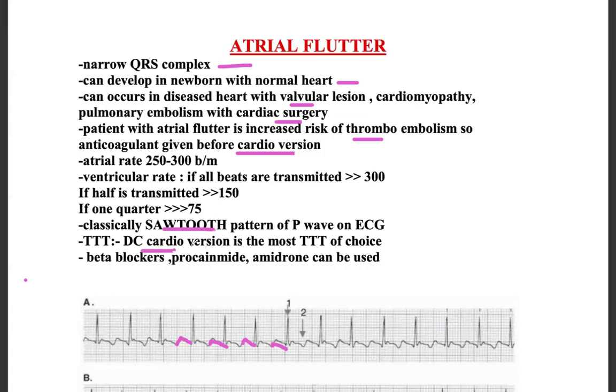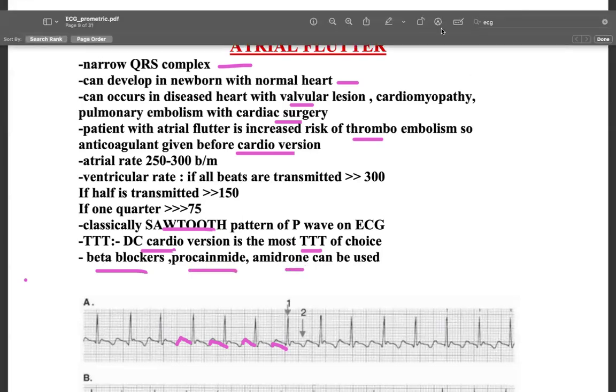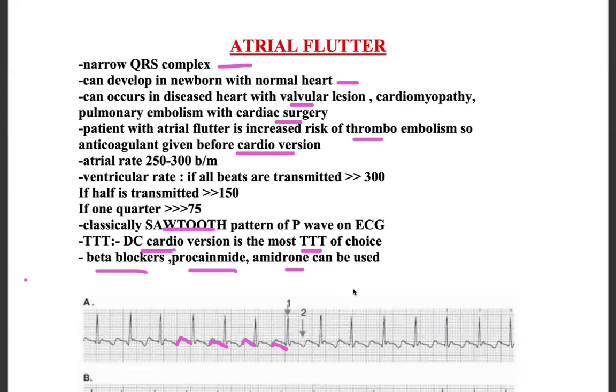Treatment, DC cardioversion is the most important treatment of choice. And other things, the beta blockers, procainamide, amiodarone. So not a very difficult slide. Mainly you will consider the sawtooth pattern of the P wave and the rate will be very high, 250 to 300. If all beats are transferred to the ventricle it can be 300, but if not all, it can be 150 to 75.